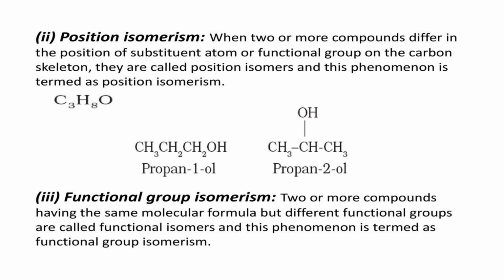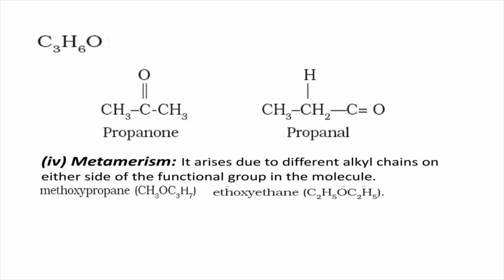The next one is functional group isomerism. Two or more compounds having the same molecular formula but different functional groups are called functional isomers, and this phenomenon is termed functional group isomerism. For example, in the molecular formula C3H6O, propanone and propanal are functional isomers. Similarly, ethanol and dimethyl ether are functional isomers with molecular formula C2H6O.